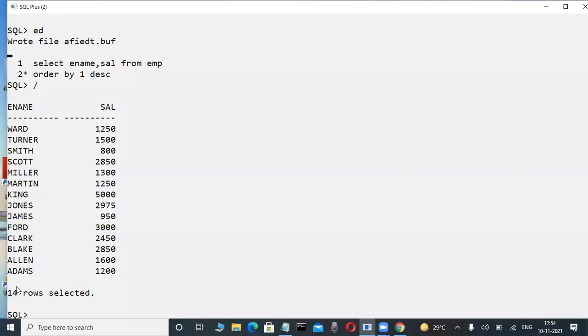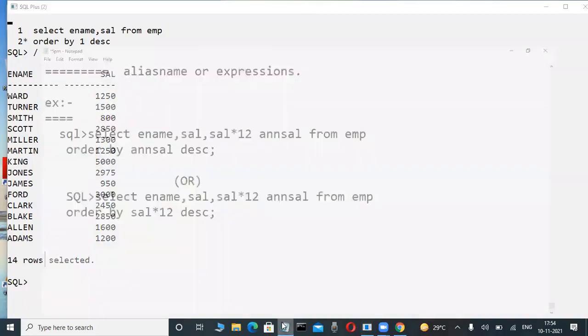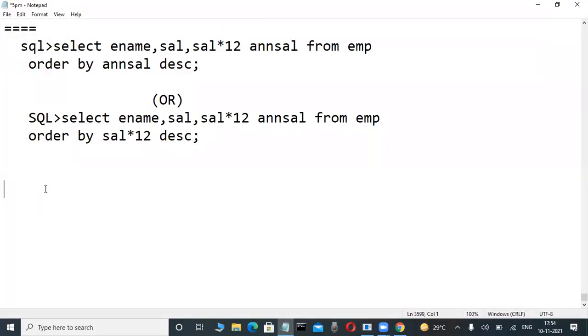No use of that one. Okay, just simply okay. So now another concept: numbers are also possible. ANSI standard, Oracle also copying, SQL Server also copying these concepts only. In place of column names we can also use numbers, but these numbers represent column position within the select list. Simple. Okay? Yes, write a note. That's why I'm also using numbers in future. There is no great use of using numbers, that's why outsiders don't know this. Write a note.